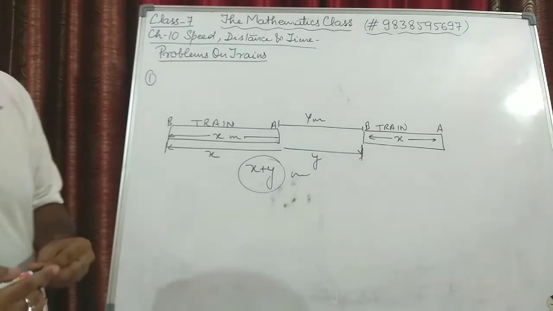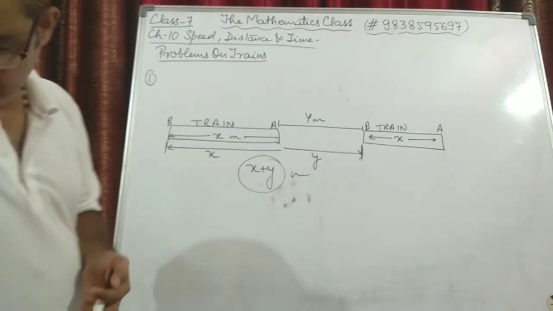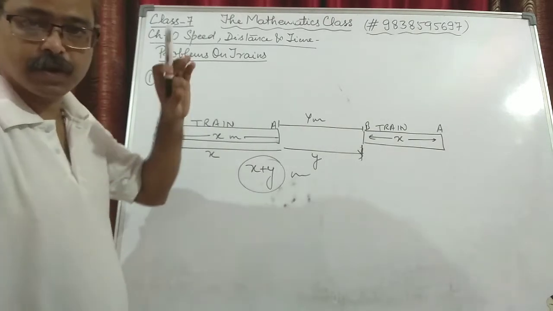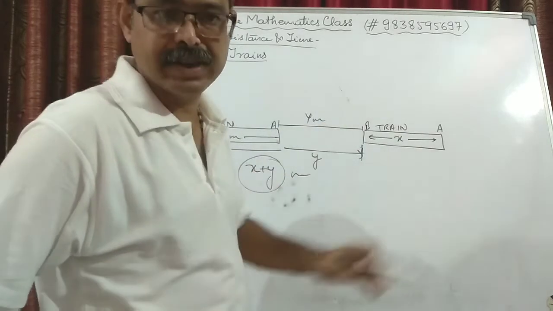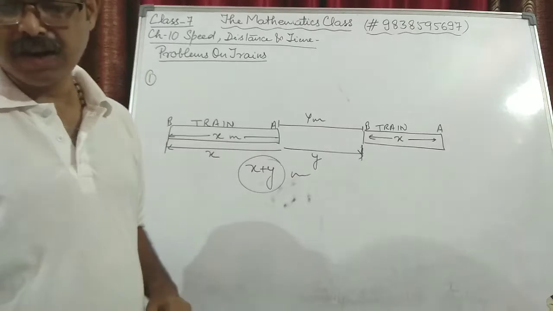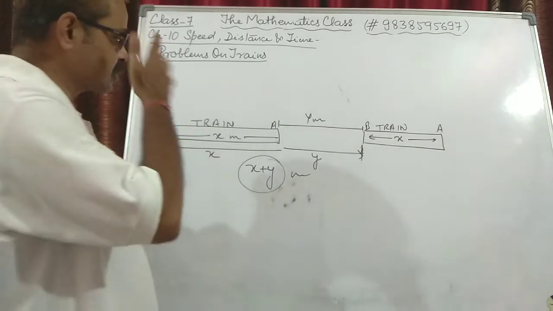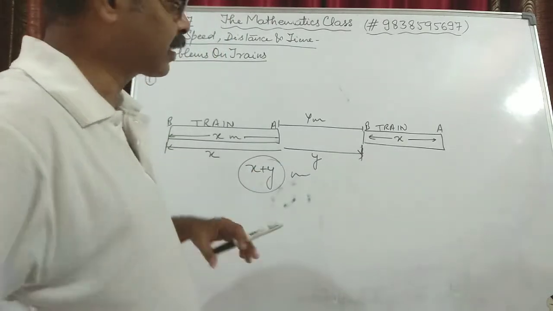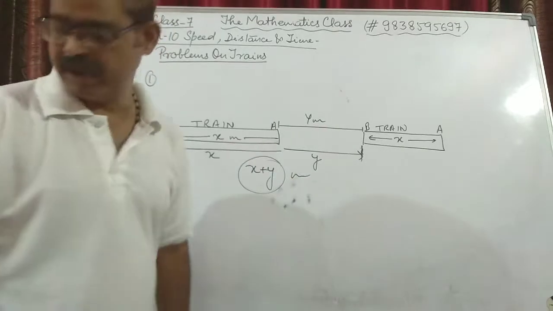It means that when passing a bridge or a tunnel or a platform, the train travels a distance equal to the sum of the length of the train as well as the object that is given there, meaning platform or tunnel or something like that. I hope this is clear to you, and we will be discussing questions based on this. There are only 7 questions, so I will try to do most of them for you all so that your concept should be clear.